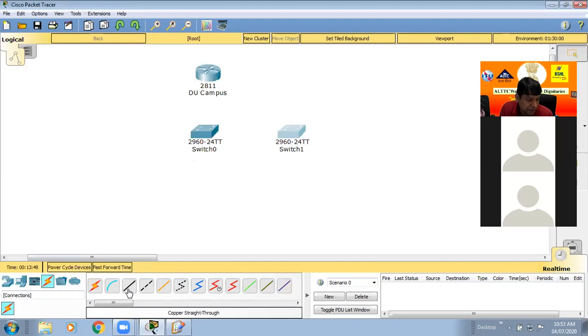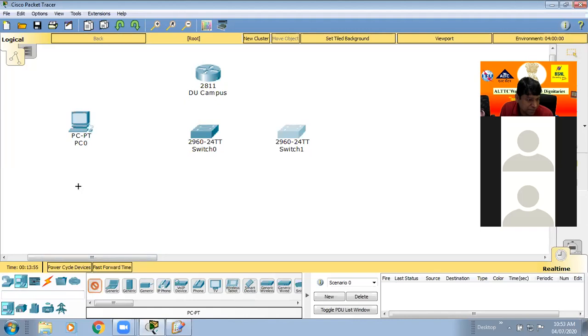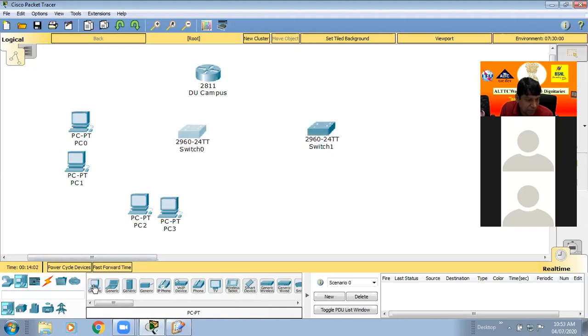There are some computers connected. I put these two computers related to the account department, and these two computers related to another department. Similarly, an account person's computer in the campus may be at any place, not only in a single room. He may move to any place through Wi-Fi, or to another room, but he is related to accounts. So it may be another switch connected, no problem.